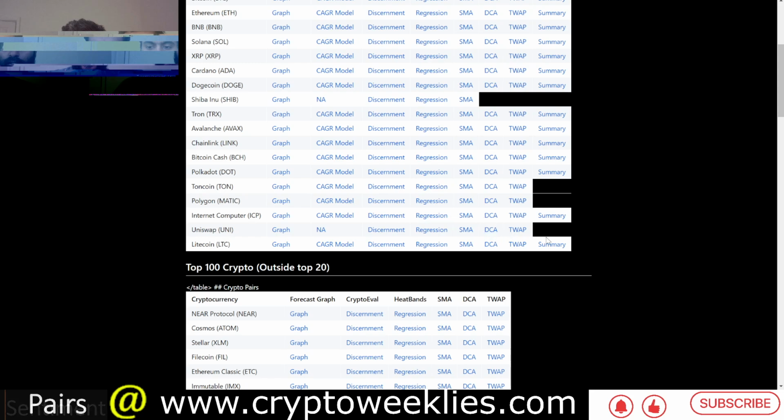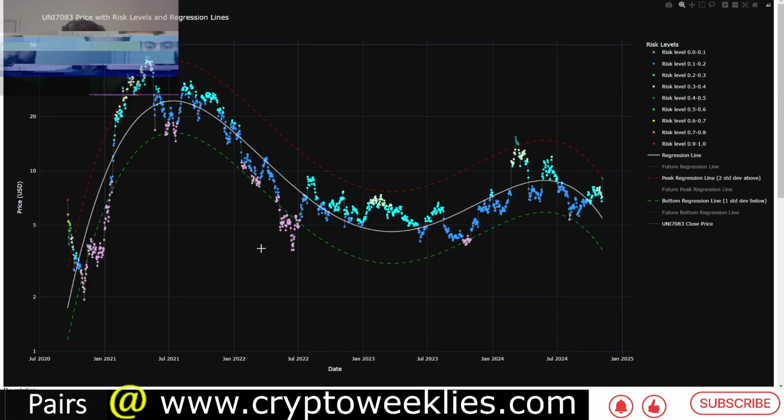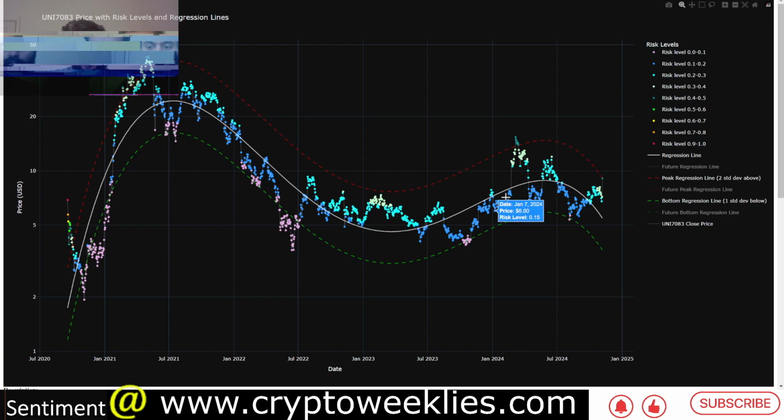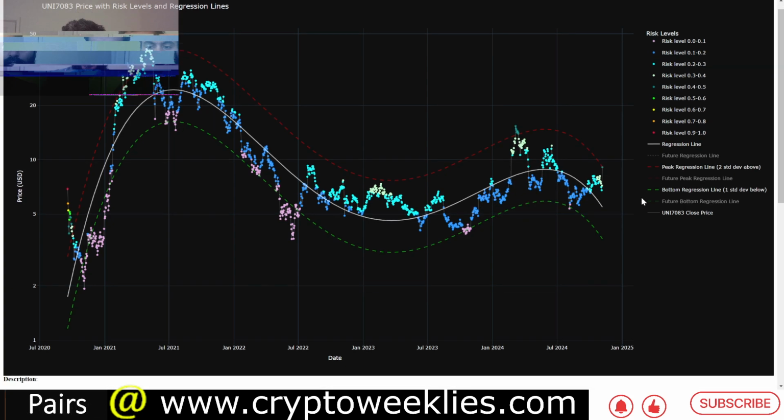So the second model that we have is the dollar cost average model, which is quite similar to the regression model. Instead of looking at 1 week at a time, this is 1 day at a time. And you can see today on November 6th, the price is $9.10, which is close to the 2 standard deviation ceiling, that is the dotted red line. That means the prices have meaningfully rallied a lot. The risk levels are at around 47% risk, 53% reward, still below the threshold of 50-50.